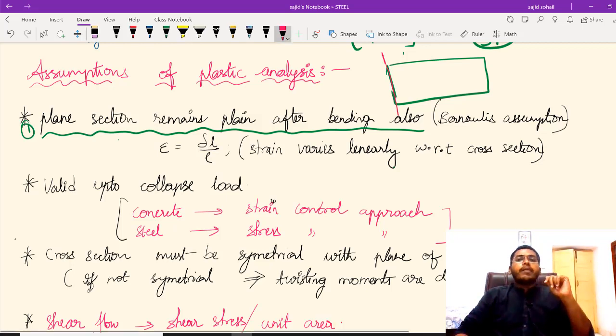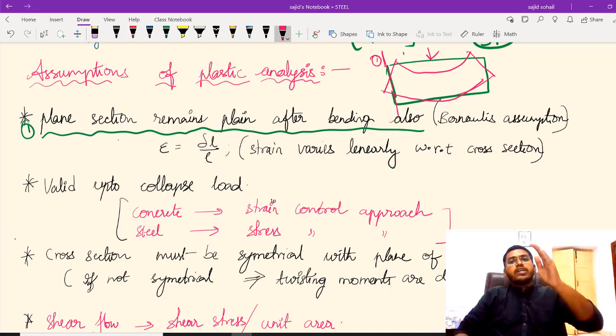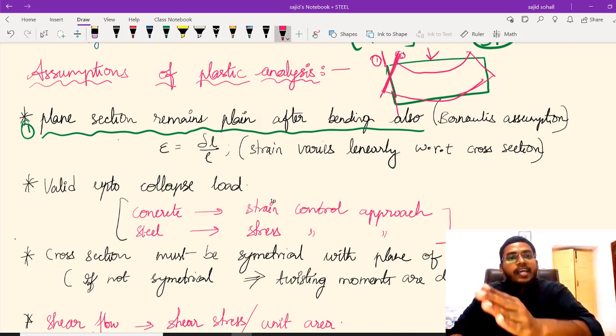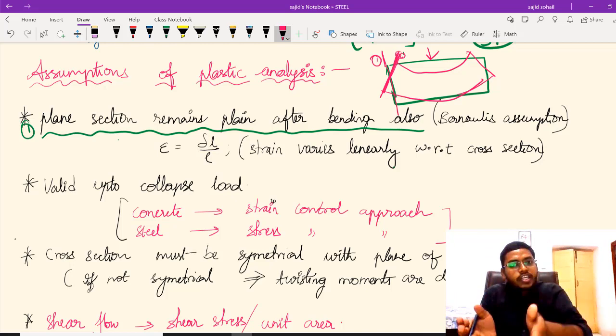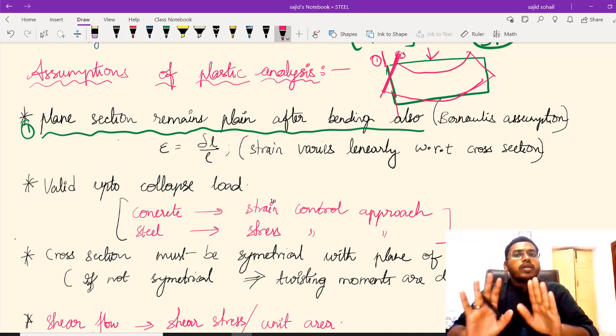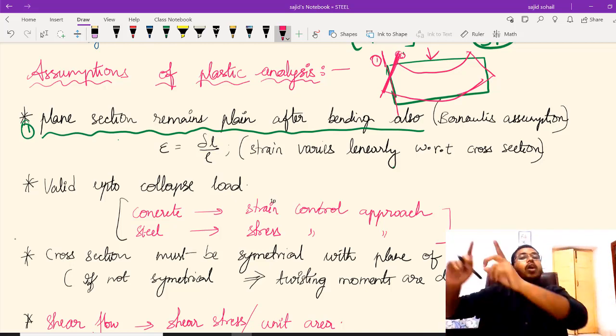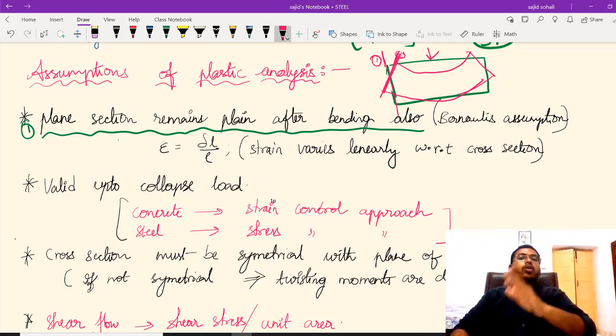Now I am applying the load. Whenever I apply the load, obviously my beam will deflect, something like this. Now you can see properly what happened. This was your section 1. Now it got deflected to this section 2. But that plane remains still a plane. The straight line still looks like a straight line, right? The plane section remains plane after bending also. I hope you got the concept.